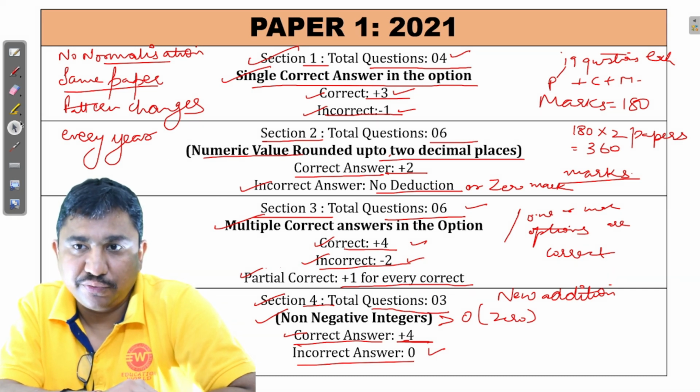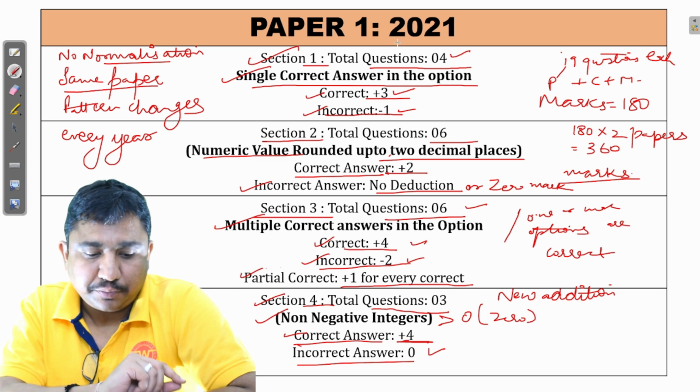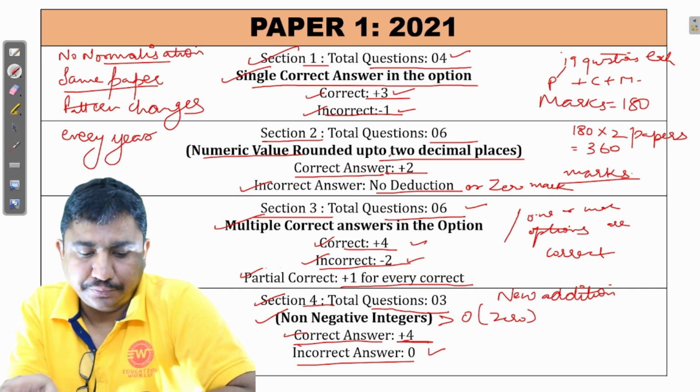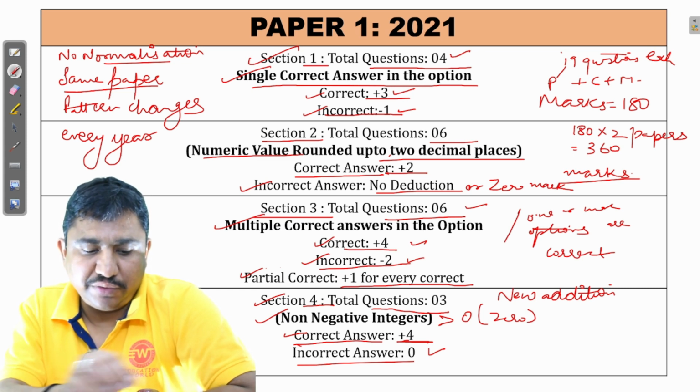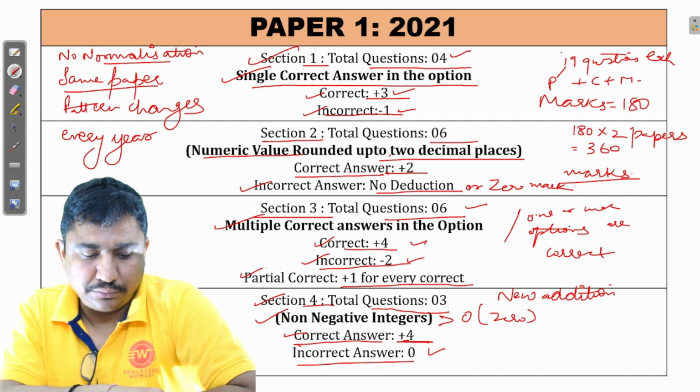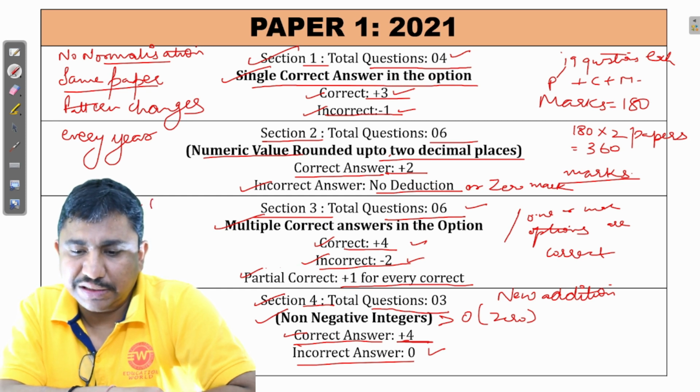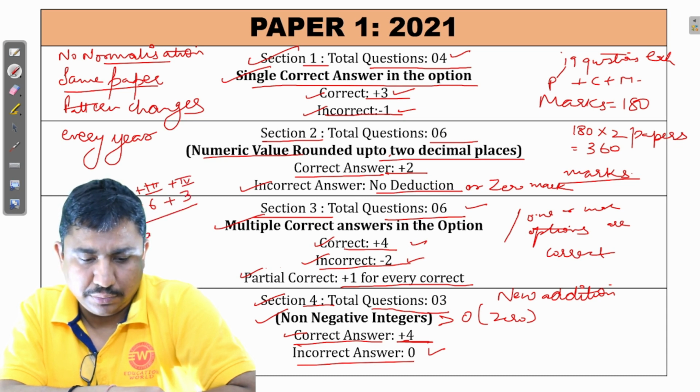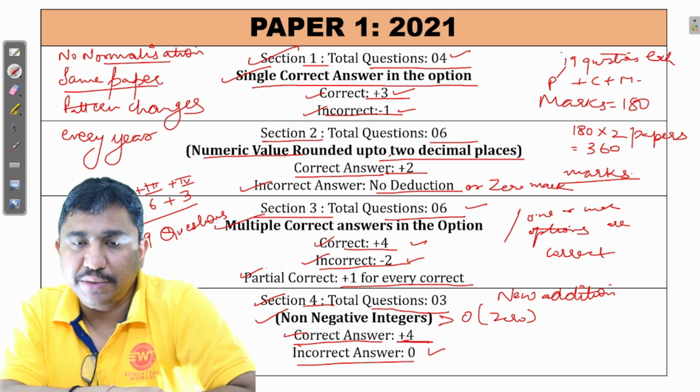So total questions we are going to count for paper 1. 4 questions were in section 1, 6 questions in section 2, 6 questions in section 3, and 3 questions in section 4. Total became 19 questions in one subject.